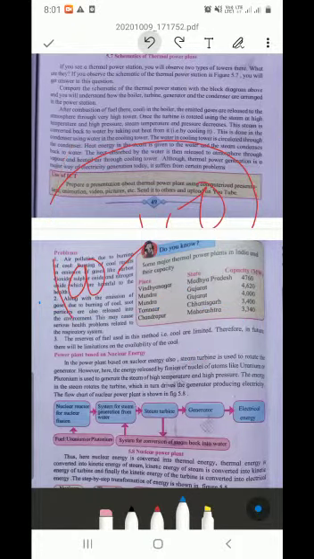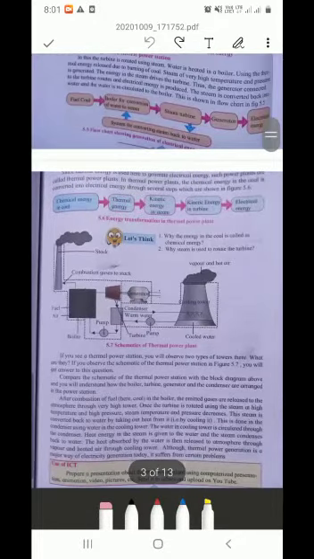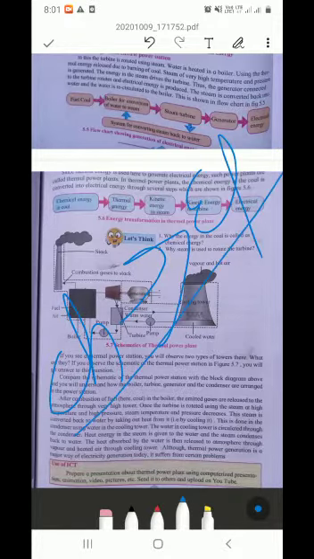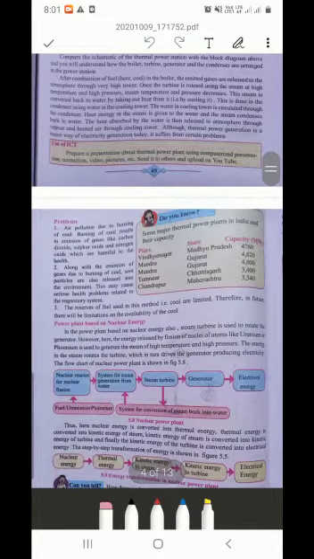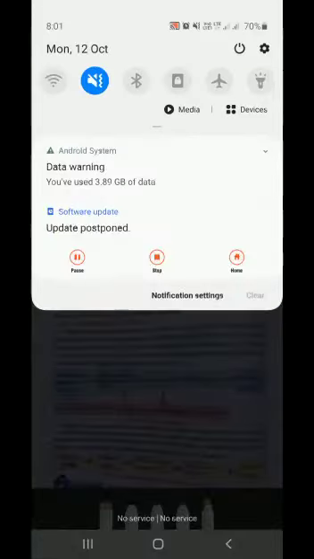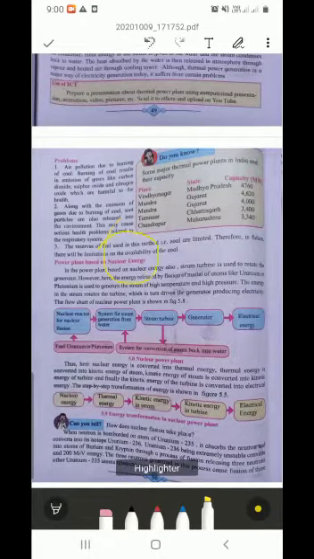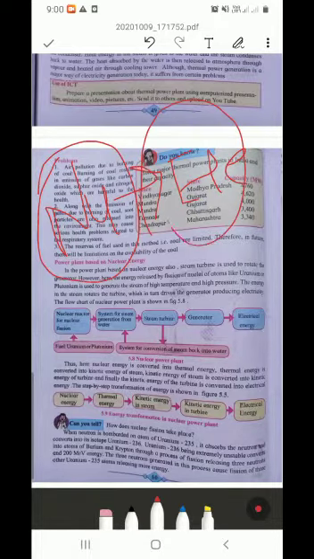Okay, then power plant based on nuclear energy. Similarly, here in this power plant we have seen chemical energy converted to electrical energy. Okay, now the third point we are going to study is the power plant based on nuclear energy. Power plant based on nuclear energy means here nuclear energy is used to produce electric energy. Which energy is converted into which? Nuclear energy is converted into electrical energy. Here also we can see the transformation of energy.